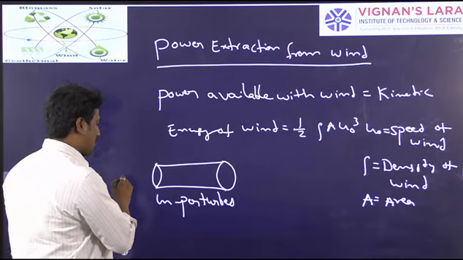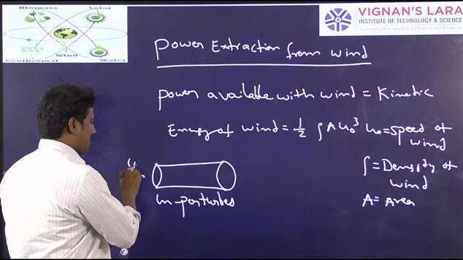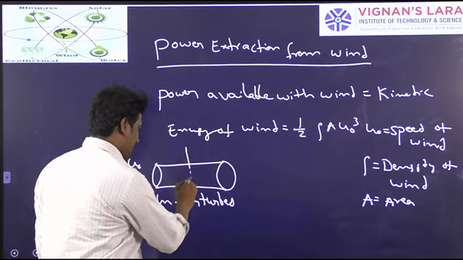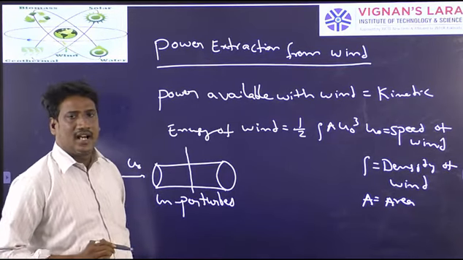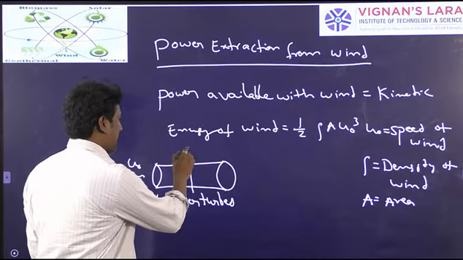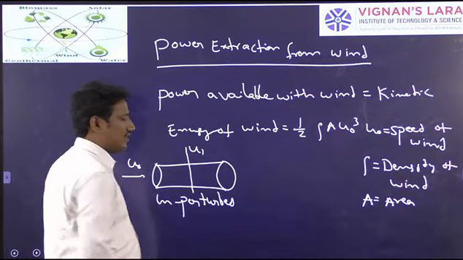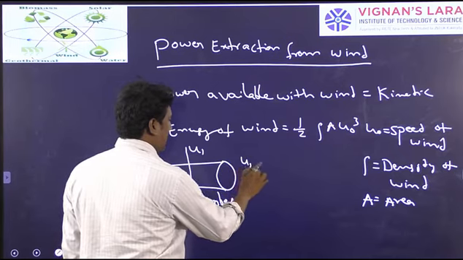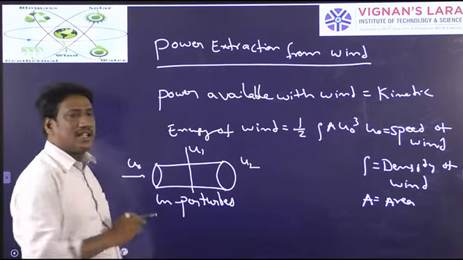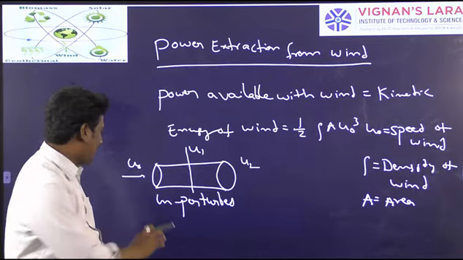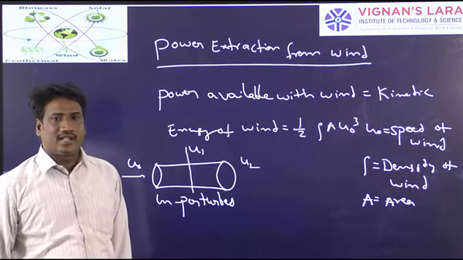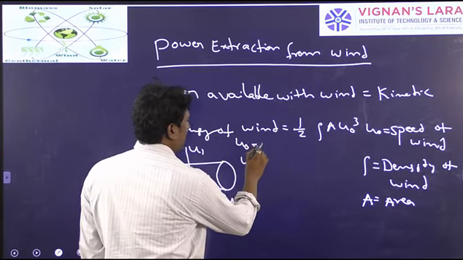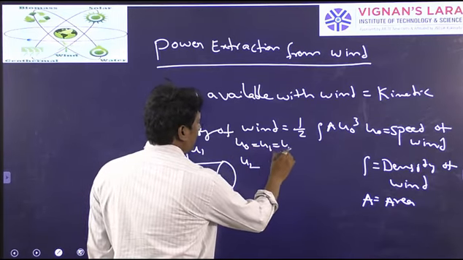Let us say the speed upstream is U naught, and at the center exactly we are placing a turbine wheel where the speed will be U1, and at the downstream other side the speed will be U2. As the area is constant from start to end, the speed is also constant: U naught equals U1 equals U2.